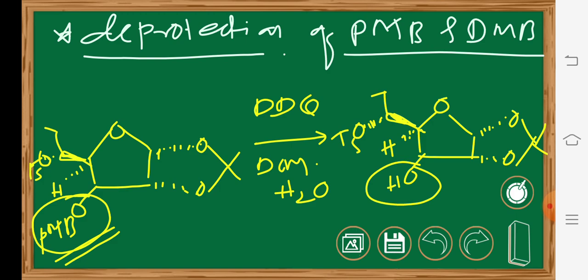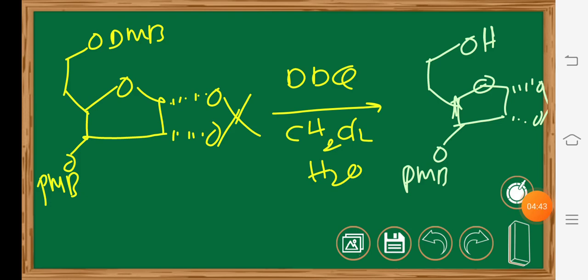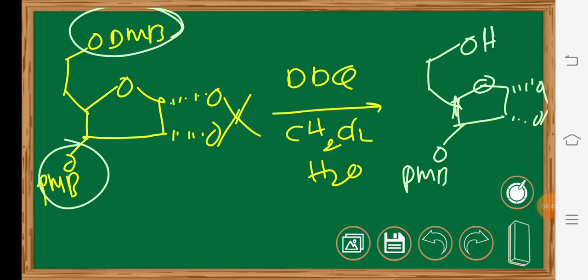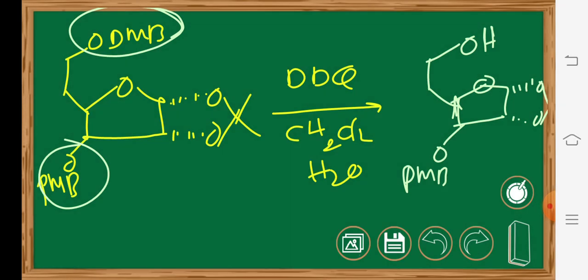Whenever in a molecule both hydroxy groups are protected, one by PMB and one by DMB, the DMB will be preferentially deprotected over the PMB. And here is an example of chemoselectivity, particularly for this DMB and this PMB, both groups used for the protection of alcohols.